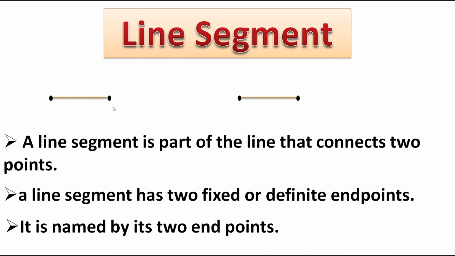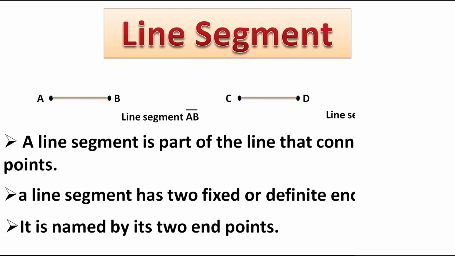It is named by its 2 end points, like A, B. So line segment AB, with a bar above it. We should not give an arrow here, because if we give an arrow then it becomes a line, but if we don't give an arrow then it is a line segment. Let's name this line segment as CD. So line segment CD. Okay, now the next concept is ray.